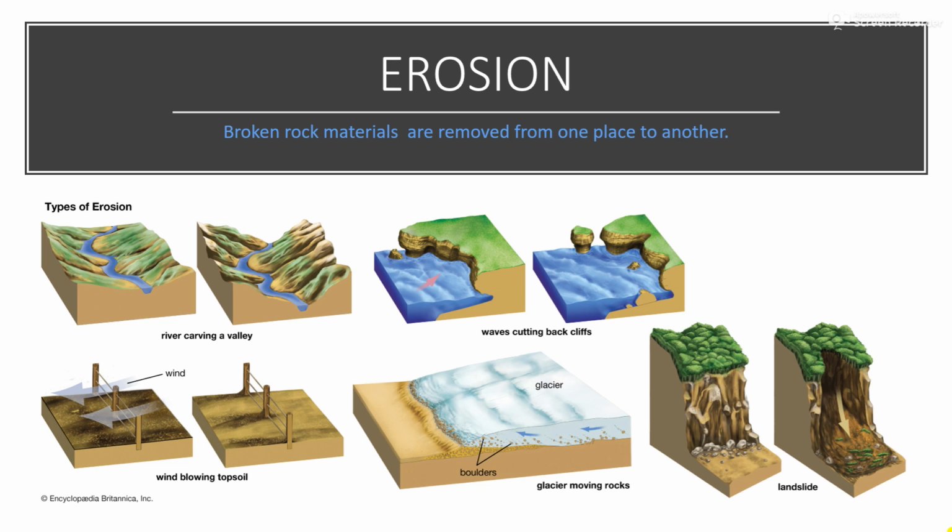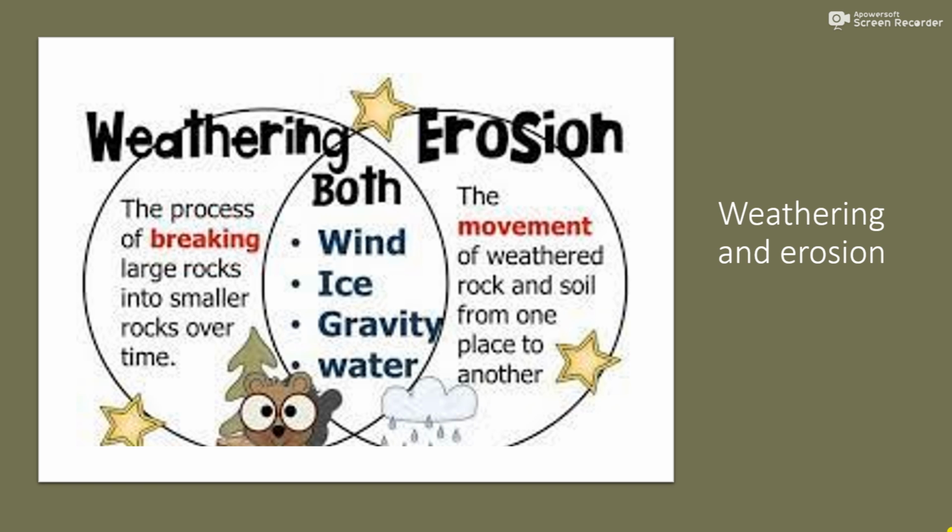The transported materials are deposited at different places, and thus different landforms are created by the agents of erosion and deposition. So we have different types of erosion: by rivers, sea waves, wind and glaciers. Weathering is the process of breaking large rocks into smaller rocks over time. Erosion is the movement of weathered rocks and soil from one place to another, and both take place through various agents such as wind, ice, gravity or water.